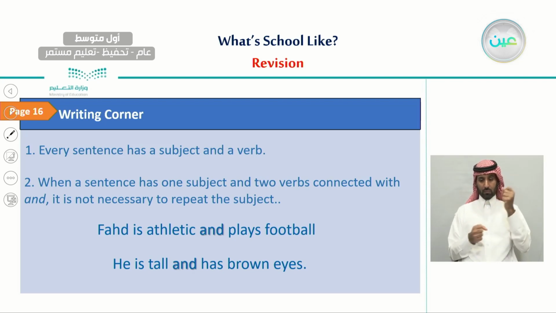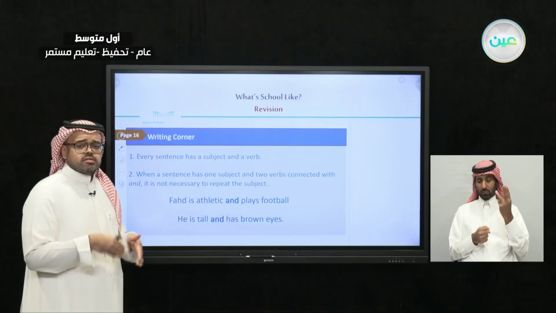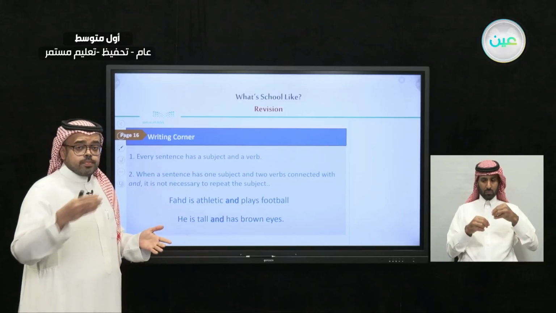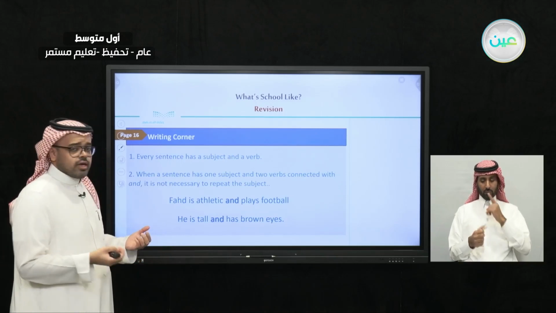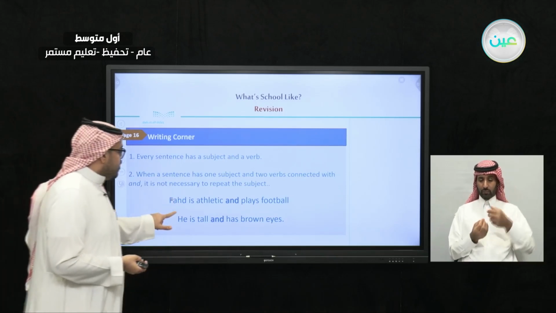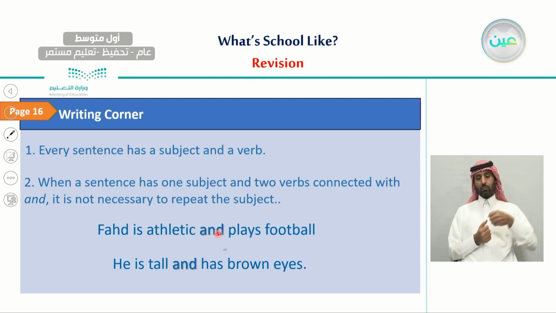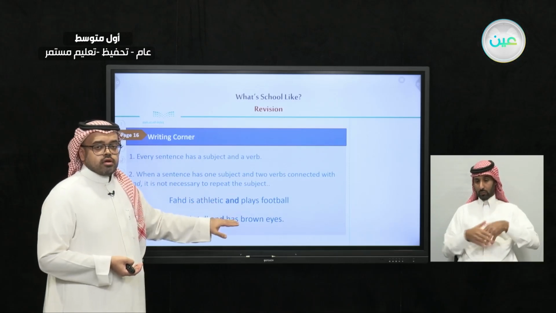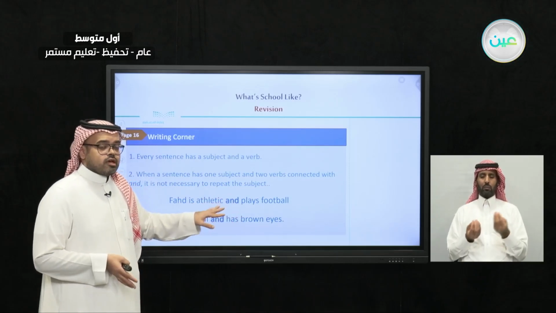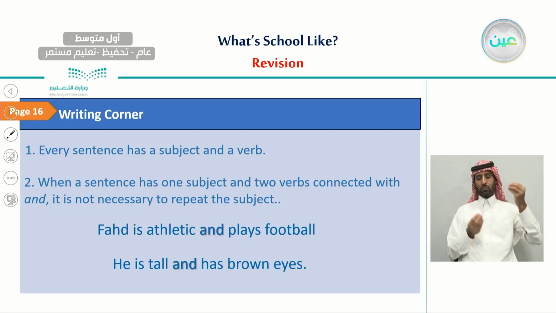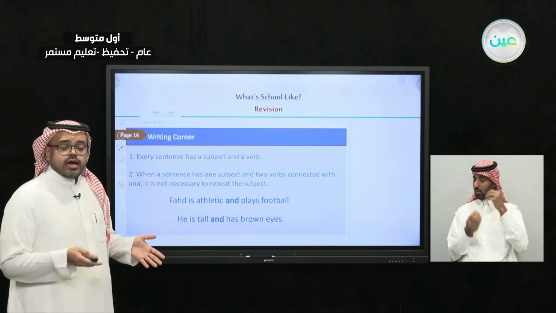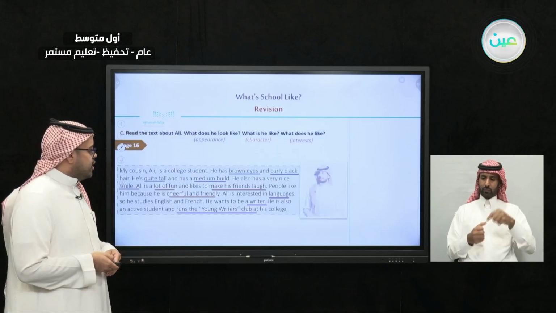subject and a verb, but if the sentence has two verbs and one subject, in this case we don't have to repeat the subject over and over. We can only add and. For example, Fahad is athletic and plays football. We don't have to say Fahad is athletic, Fahad plays football. No, in this case we can only add and. And the second example, he is tall and has brown eyes. So here we don't have to repeat the subject, we only add and.